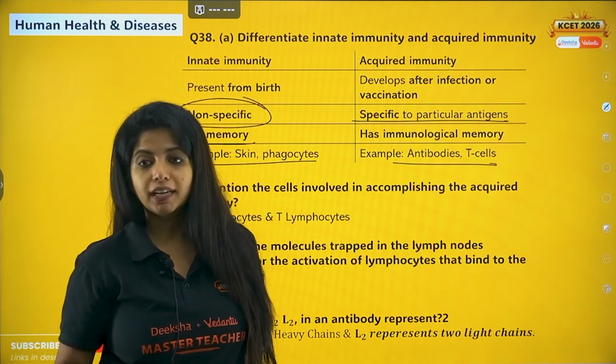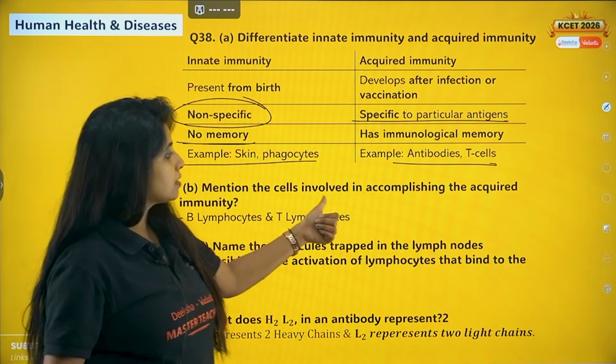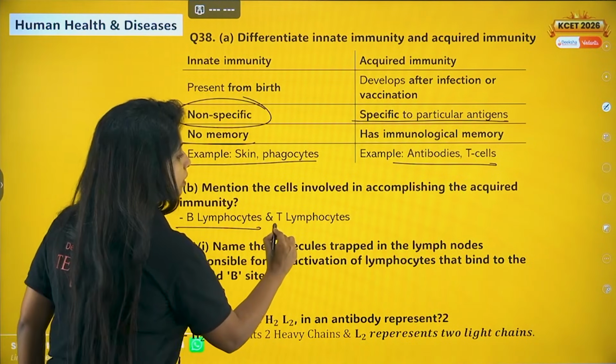Okay, in acquired immunity, you basically have two cells which play a very important role. So that is the next question. Mention the cells involved in accomplishing the acquired immunity. So there are two cells, one is B lymphocytes, another one is T lymphocytes.